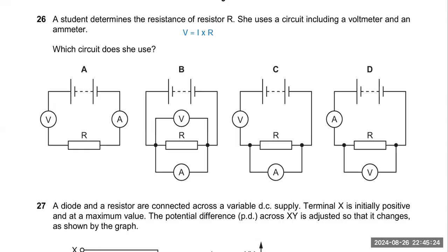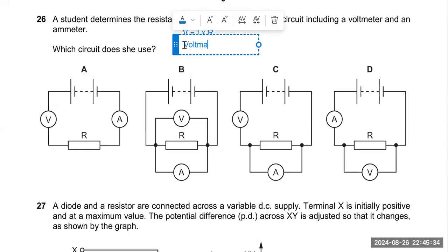When you want to find the potential difference across any component, the voltmeter is always used in parallel across the conductor.